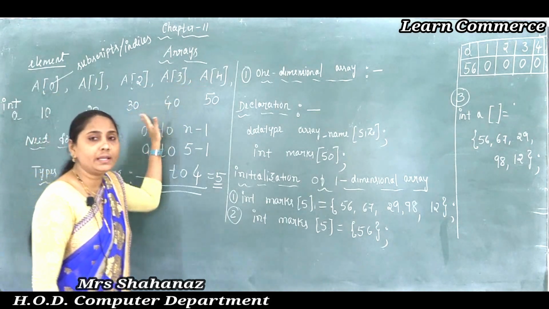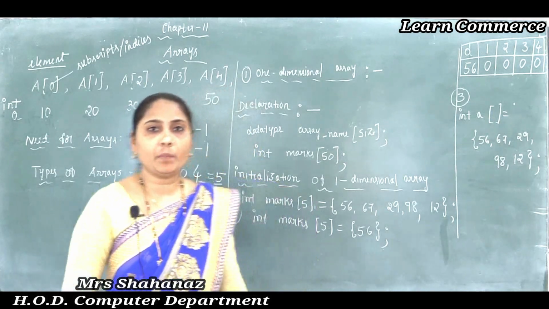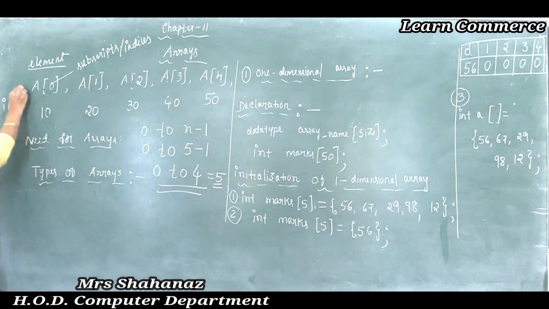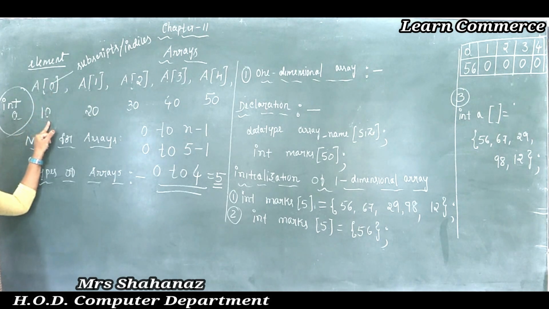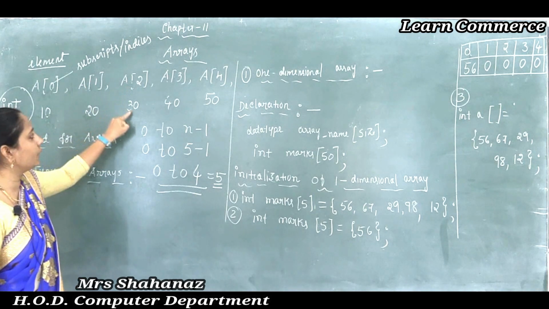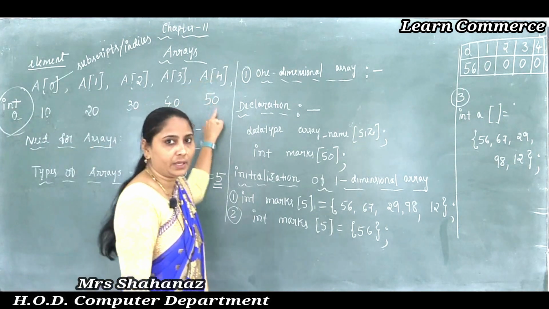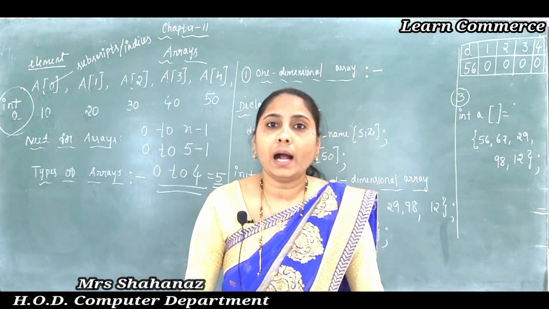In this example, the name of the array is A. A of 0 contains the element 10, A of 1 contains 20, A of 2 contains 30, and A of 4 contains 50. This is an example of the representation of an array.